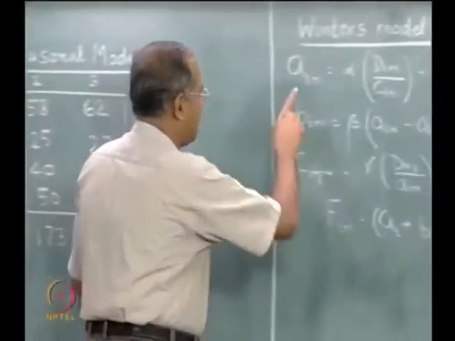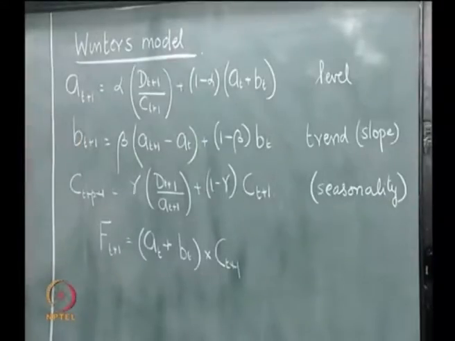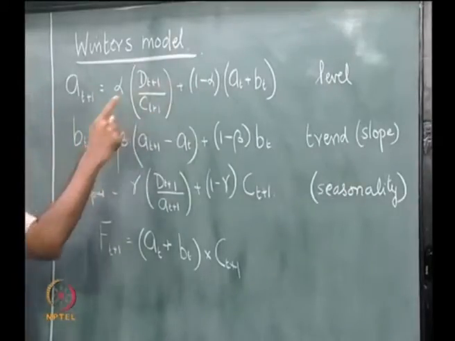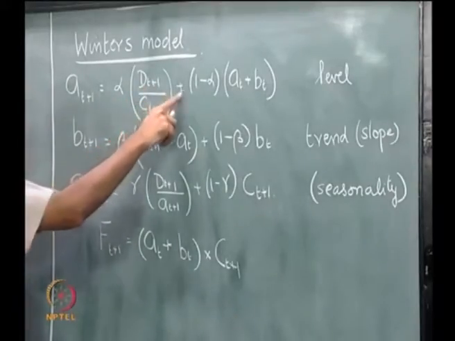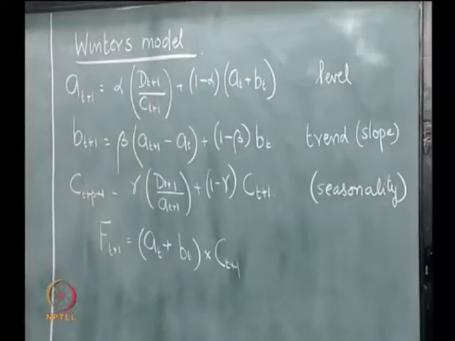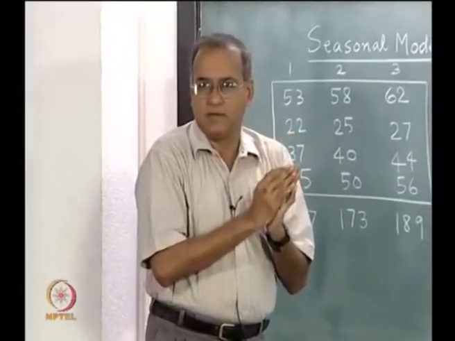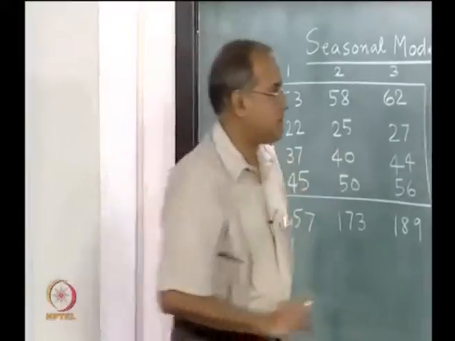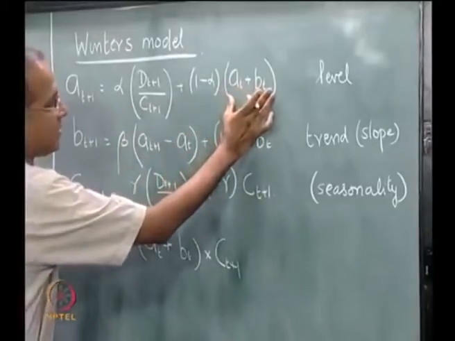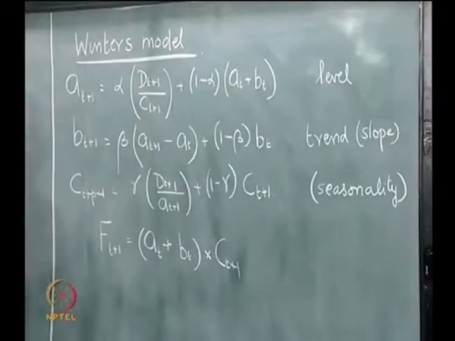So, now if we see that the level for a period t plus 1 has two parts exactly as in the exponential smoothing equation. Alpha is a smoothing constant. So, alpha times d(t+1) by c(t+1), plus 1 minus alpha times a(t) plus b(t). Now, if we are in period t and at that time the level value is a(t), then the level value for the next period will be the earlier level plus slope. So, you have a(t) plus b(t) which kind of represents the a(t+1).